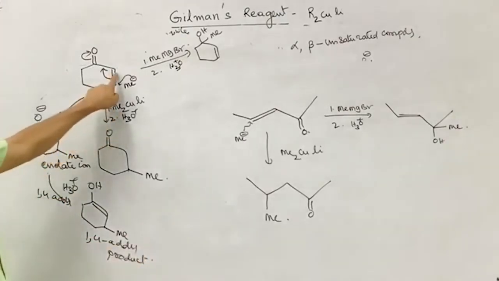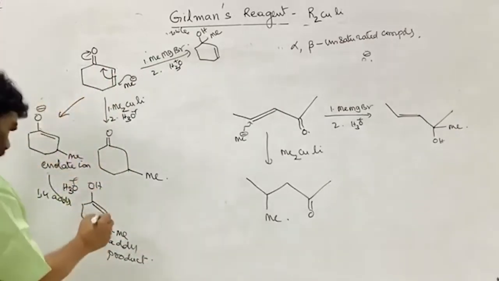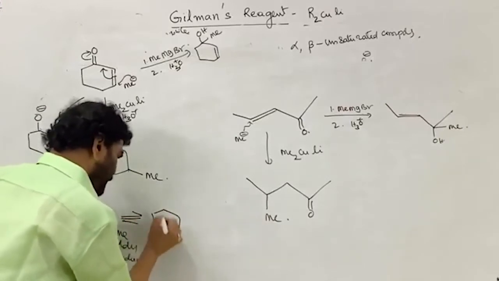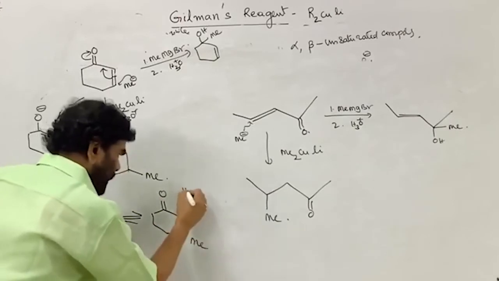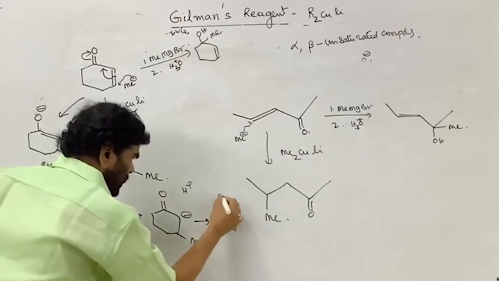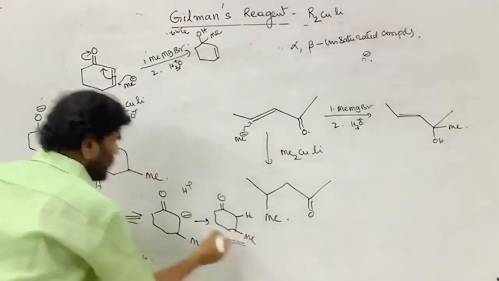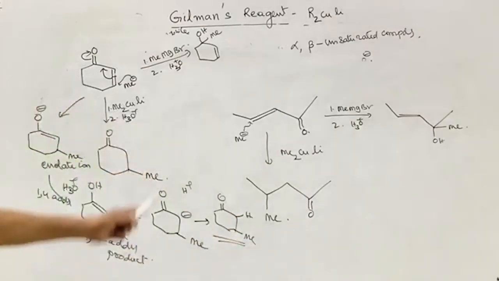Michael donor, Michael acceptor. I used the word in the last video, terminology. This tautomer is to give, that is, H+ ion added to this, that H, this is Me. So the overall addition is the Michael addition. This is the case.